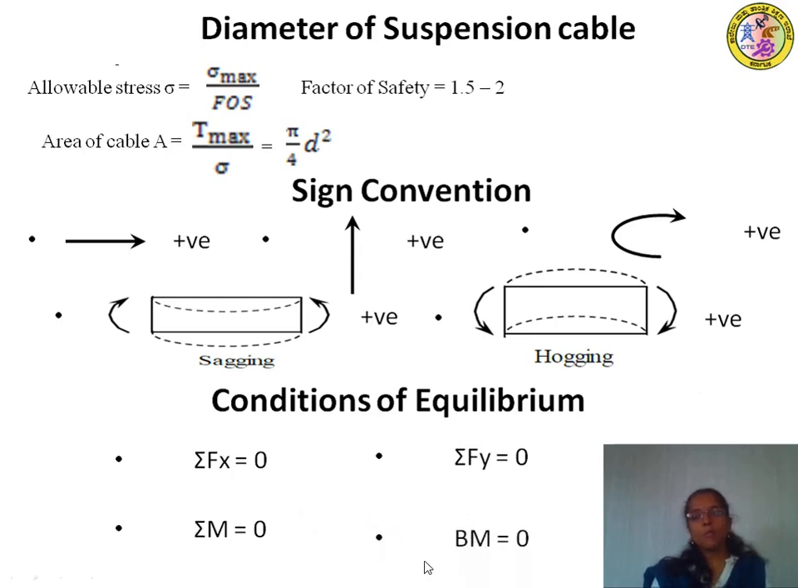And then bending moment should be equal to 0. As we know, the cable is highly flexible and cannot resist bending moment. Therefore, the bending moment at any point along the length of the cable will be 0. You can take the bending moment at any point on the cable and equate it to 0. These are the conditions of equilibrium you have to apply in the analysis of cables.